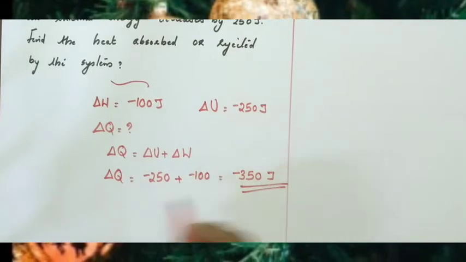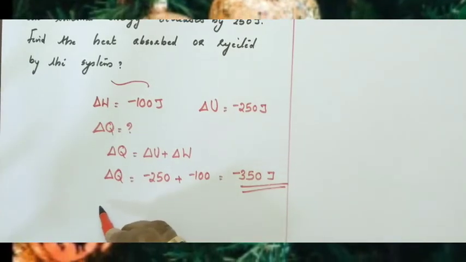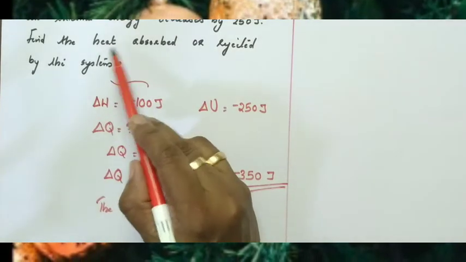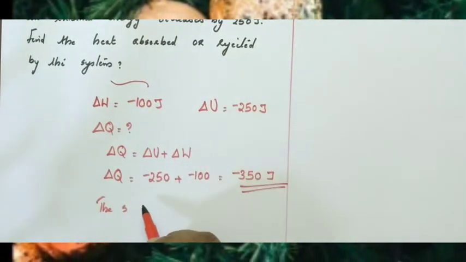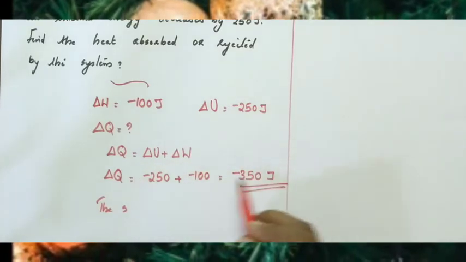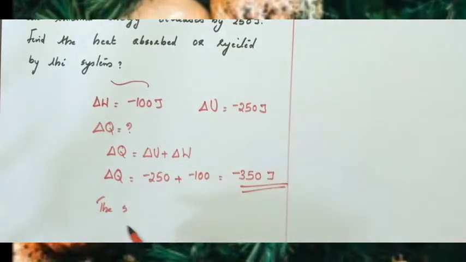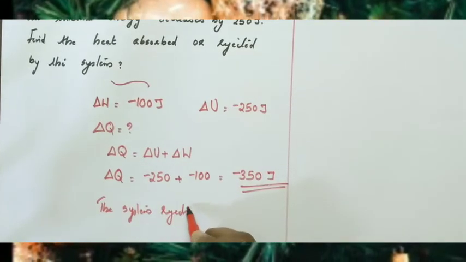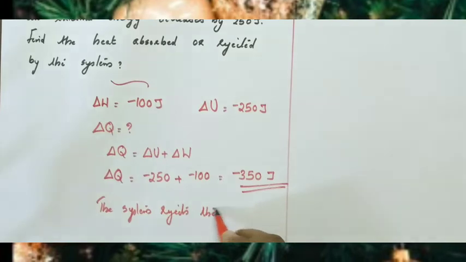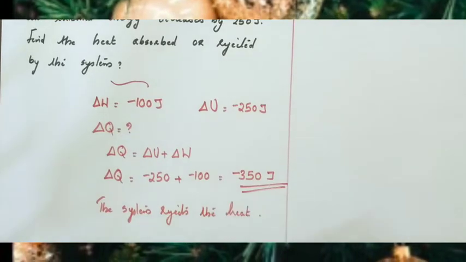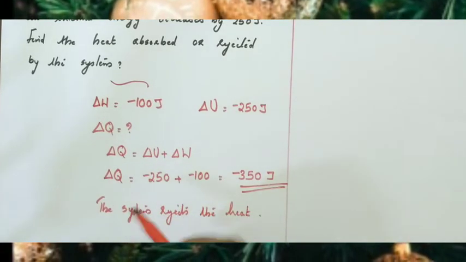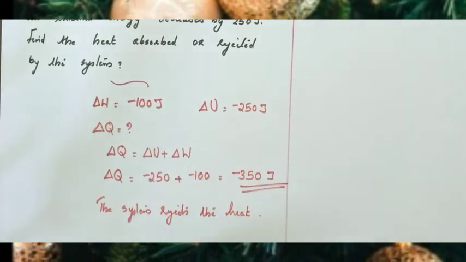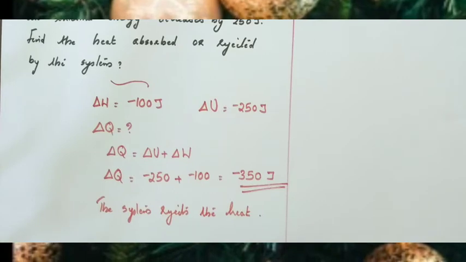Since quantity of heat is negative, the system rejects the quantity of heat. Okay, so we have to find out the heat absorbed or rejected. So how much quantity of heat is rejected? Since the quantity of heat is negative, that quantity of heat is rejected. The system rejects the heat. Okay children, if quantity of heat is positive, that means the quantity of heat is absorbed. Here, since quantity of heat is negative, that much quantity of heat is rejected by the system.